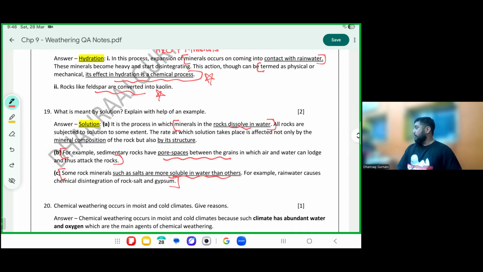Which then gets the glucose that you can mix into water. Rock salt mixes very quickly, gypsum mixes very quickly, sugar mixes a little slowly. There are many other solutions which can be formed.